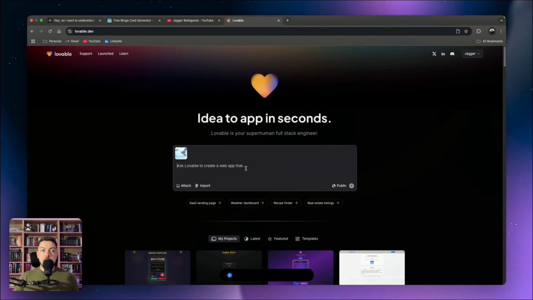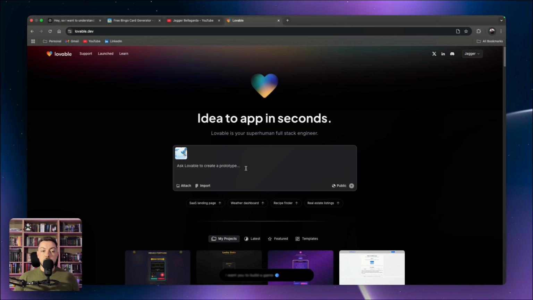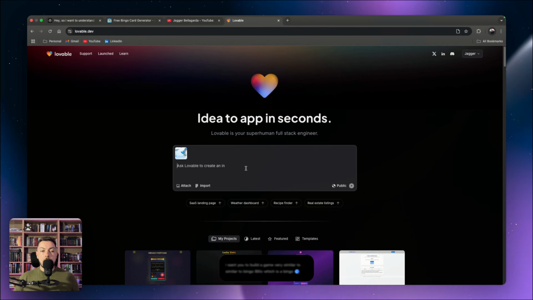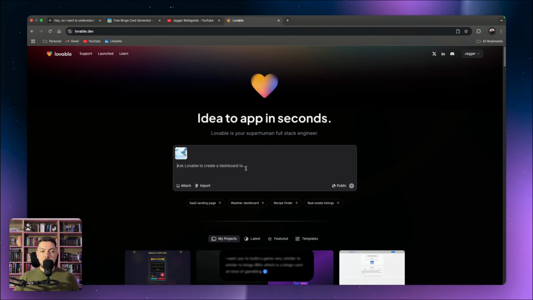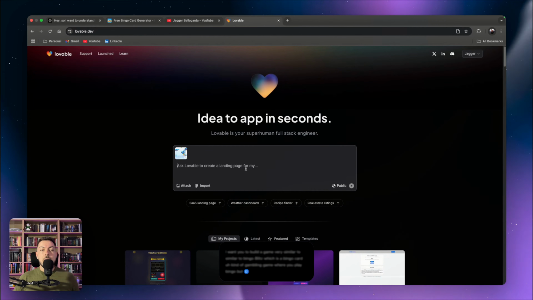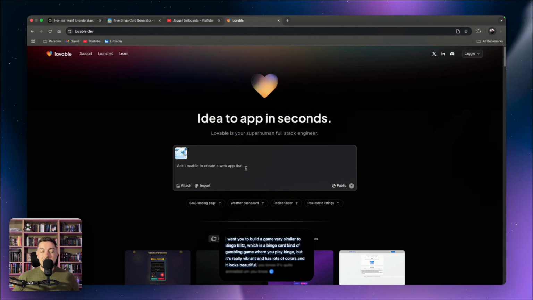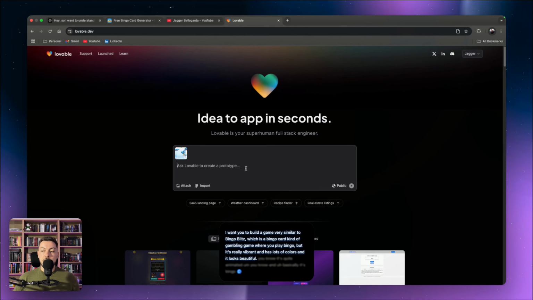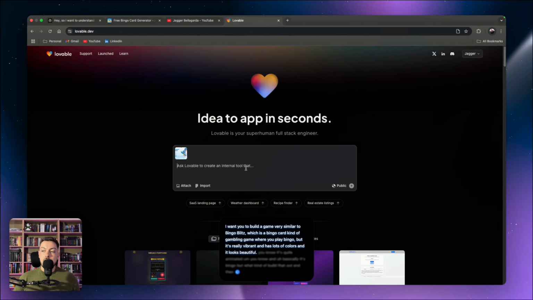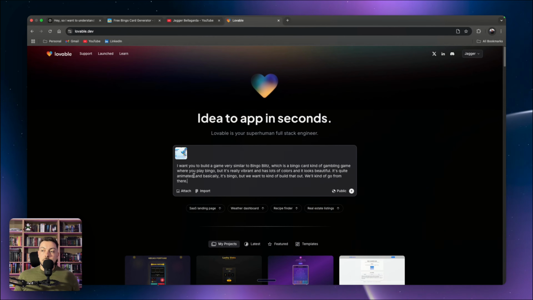I want you to build a game very similar to Bingo Blitz, which is a bingo card kind of gambling game where you play bingo, but it's really vibrant and lots of colors and it looks beautiful and it's quite animated. Basically it's bingo, but we want to build that out and then we'll go from there. So okay, there's our prompt.